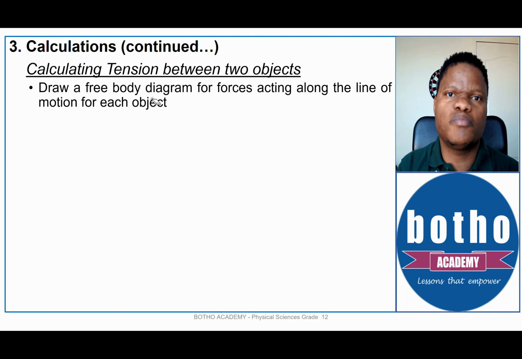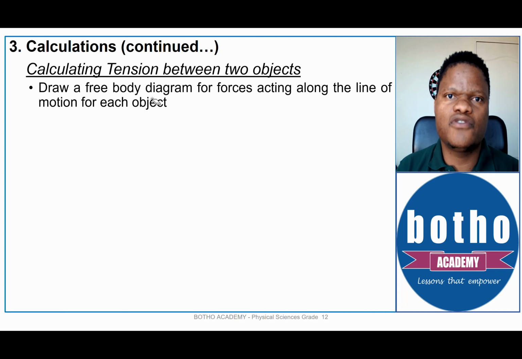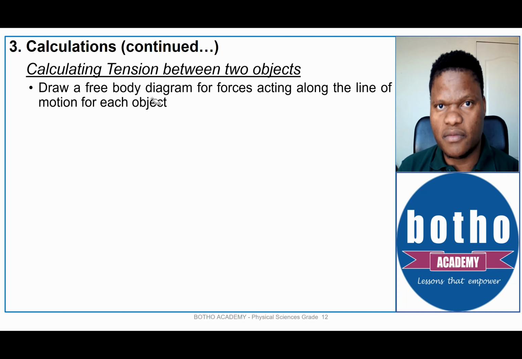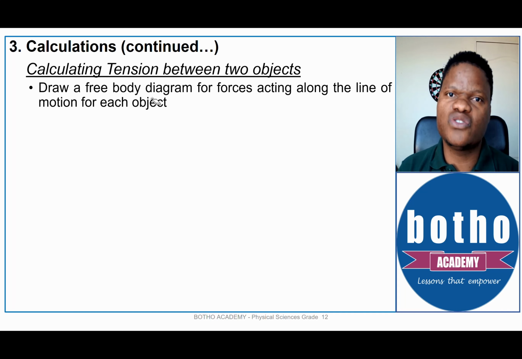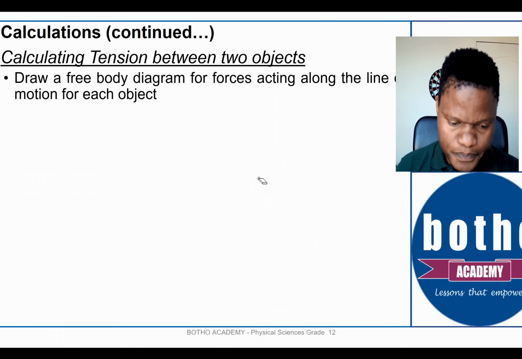You don't have to draw the perpendicular forces. Or if the object is moving to the right or to the left, you only draw the forces that are acting to the right and to the left. You don't have to draw the forces that are going up and down. This is purely for calculation purposes, not when they ask you to draw the free body diagram. If you are doing calculations, you only focus on the forces that are acting along the line of motion.